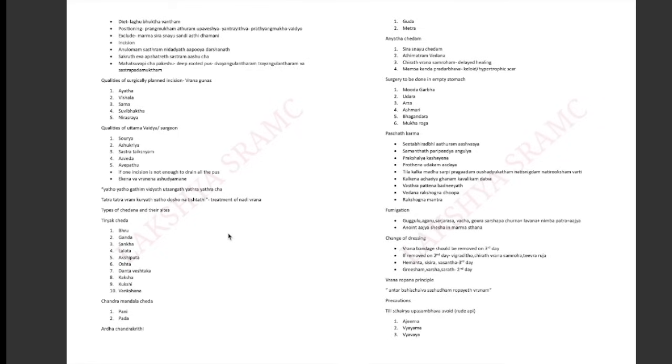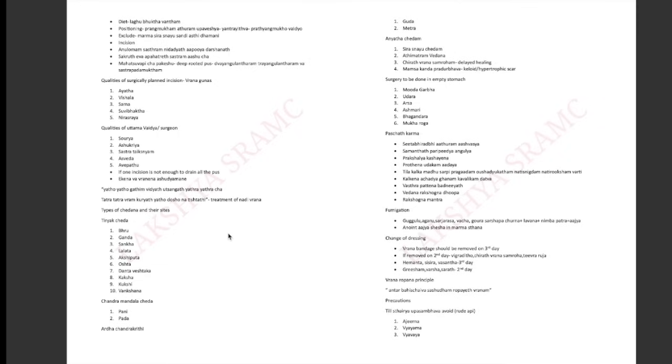Sama means there are three avasthas: Ama avastha, Pachyamana avastha and Pakva avastha. Only in Pakva avastha should we do the surgery. So that is the Sama avastha. Suvibhakta means well manifested. When you are trying to drain an abscess, the pointing of the pus should be there. Then only you will do it. That is Suvibhakta. And Nirashraya means it should not be in any Marma, Sira, Snayu, Sandhi or Asthi.